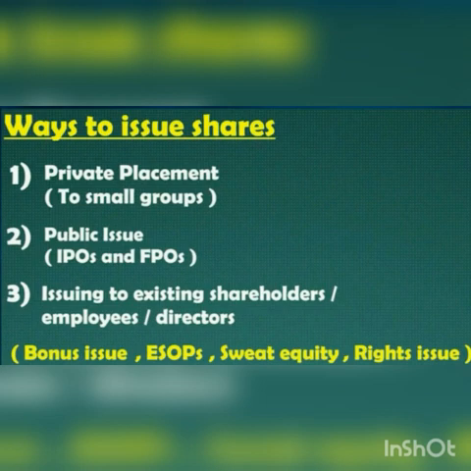Public issue means selling of shares or securities to the public by issue of a prospectus. Public issue is of two types. First one is initial public offer and second one is offer for sale. Initial public offer means IPO. This is the method of raising securities in which a company sells shares or stock to the general public for the first time. Next one is offer for sale. Under this method, instead of offering shares directly to the public, the company offers them through an intermediary such as issue houses, merchant banks, investment banks or firms of stockbrokers.